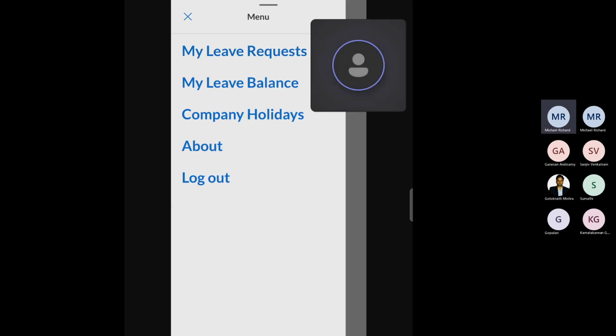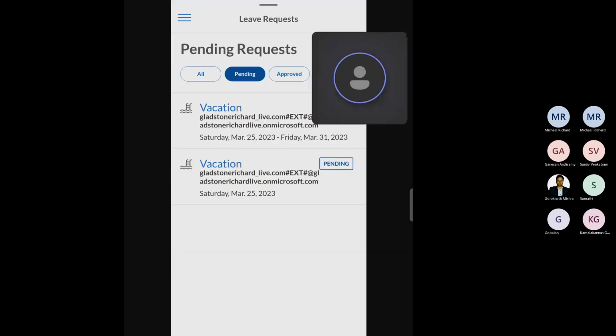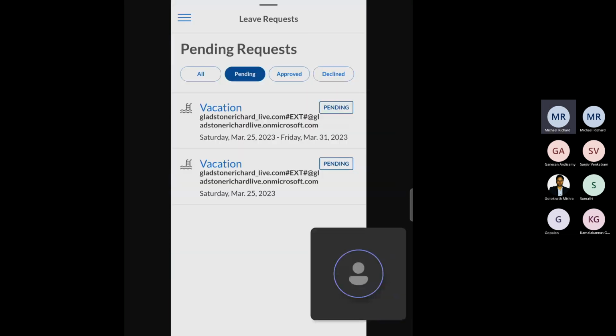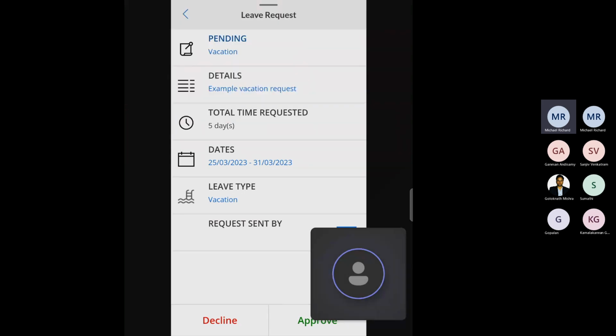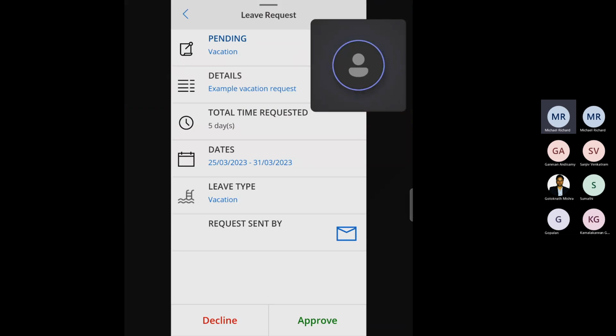Now if someone is logging in as a manager, they can also do that. Log out, login as manager. So you can see it here. This is because there is no profile photo set up and all those things are not there in that manager's profile, so you can ignore that. Then you can click approve here.